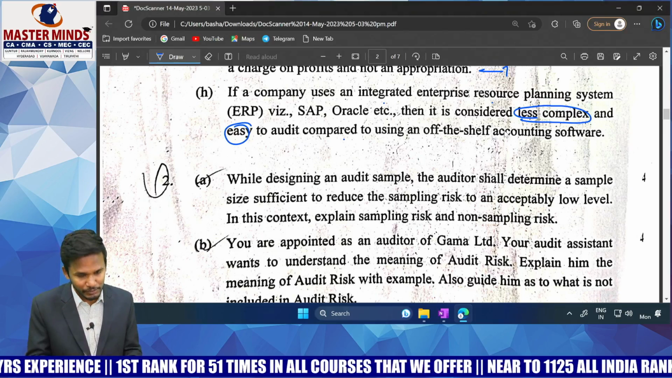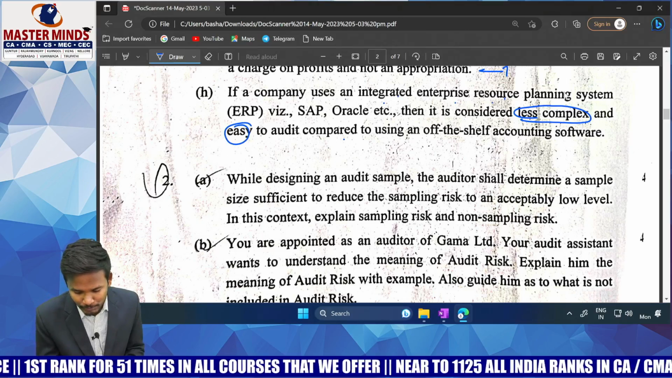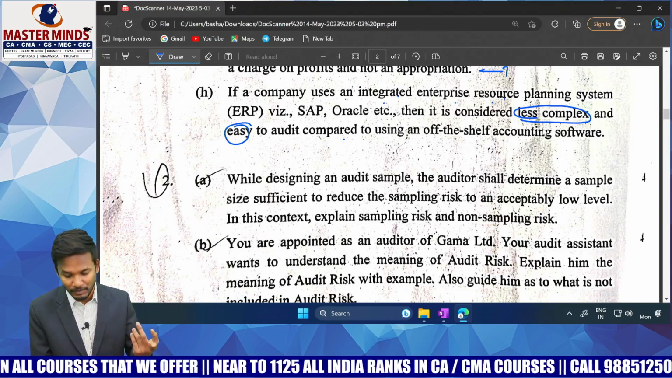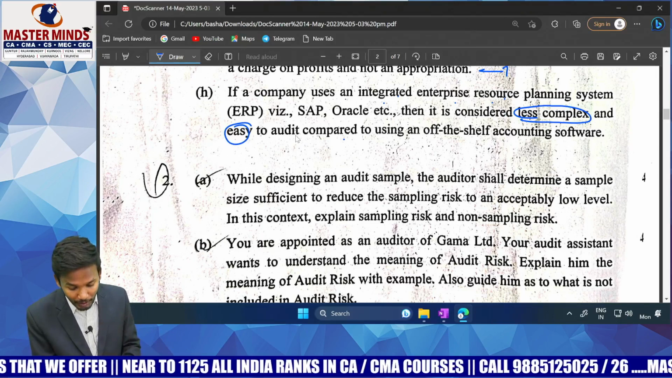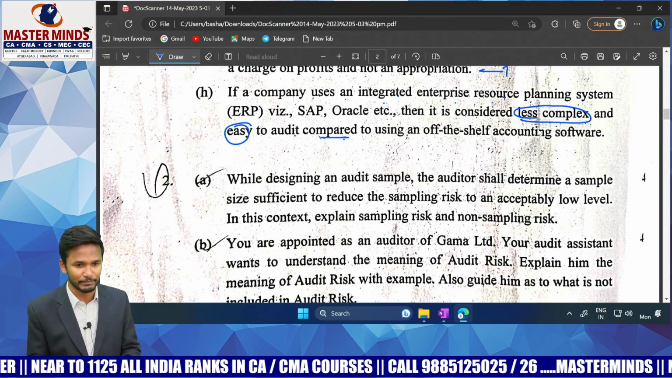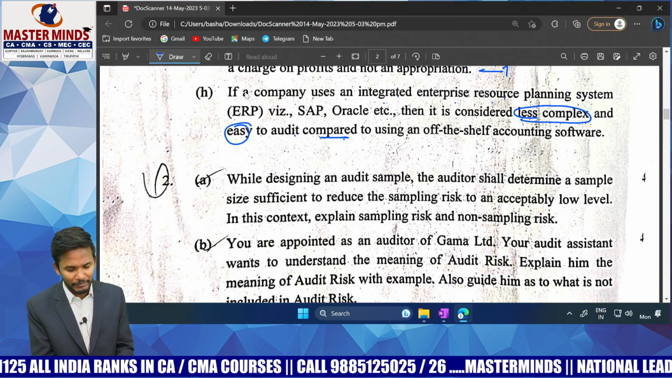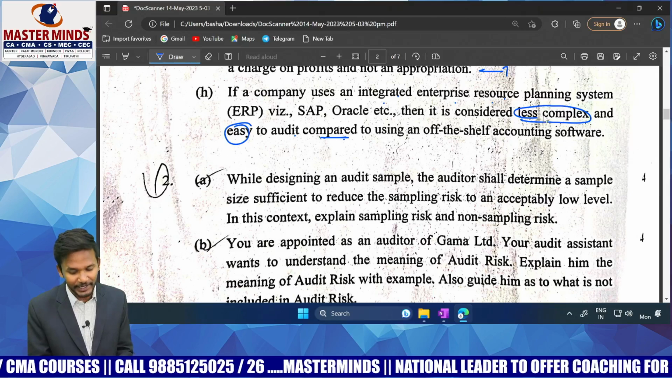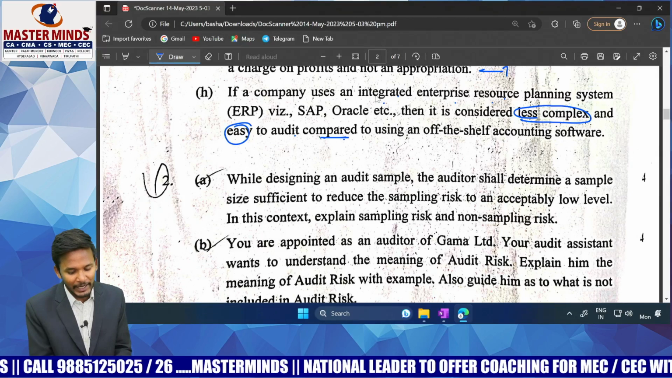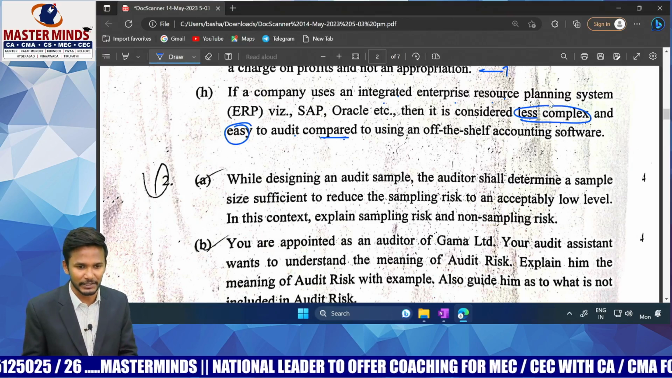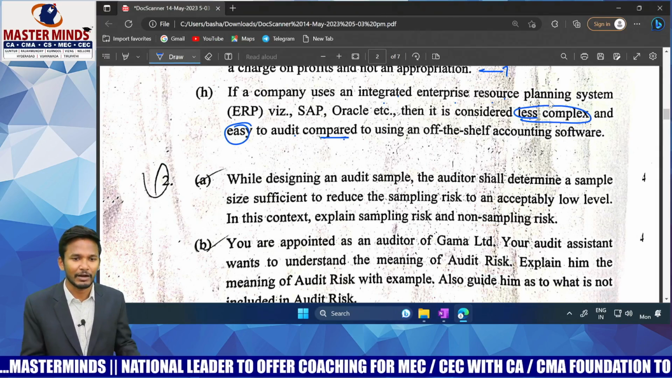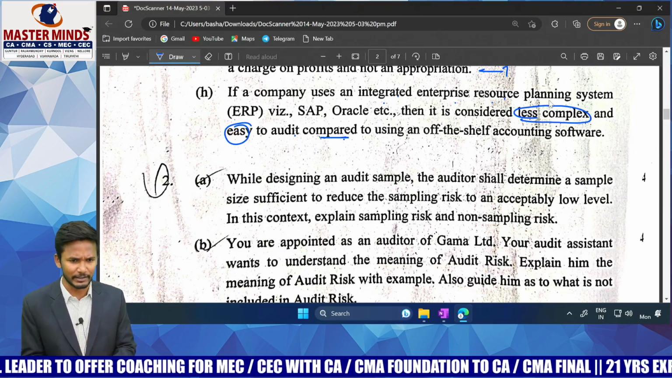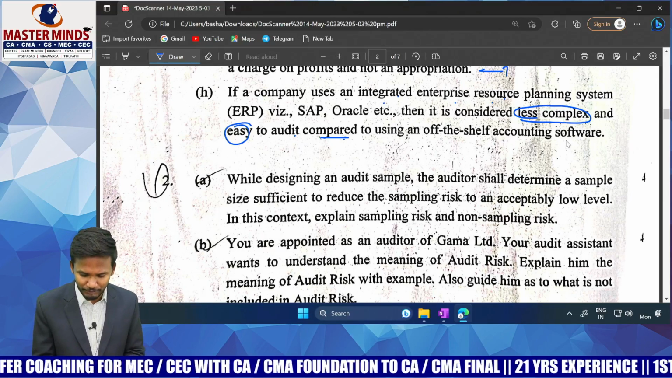Now see here, if a company uses an integrated enterprise resource planning system, that is SAP or Oracle, then it is considered less complex. No, it's more complex. And easy, it's not easy, it's difficult to audit compared to using an off-the-shelf accounting software. Or else you can write it the other way also: if a company uses an off-the-shelf accounting software, it's easy and less complex compared to an integrated enterprise resource planning system. You can interchange the places, that's it. You can understand this from the audit in an automated environment chapter, and also from risk assessment, where we cover this content. Okay, so this is the false statement, and that is the explanation.